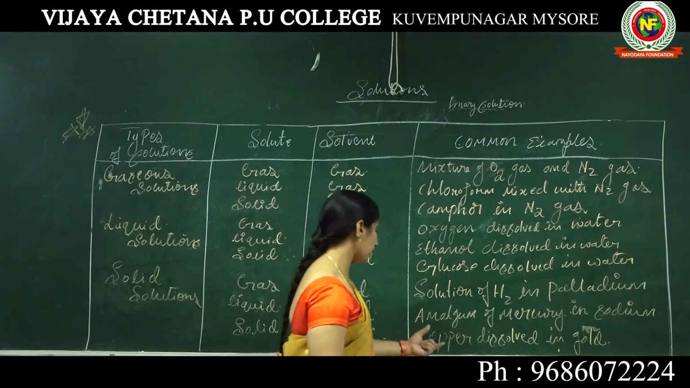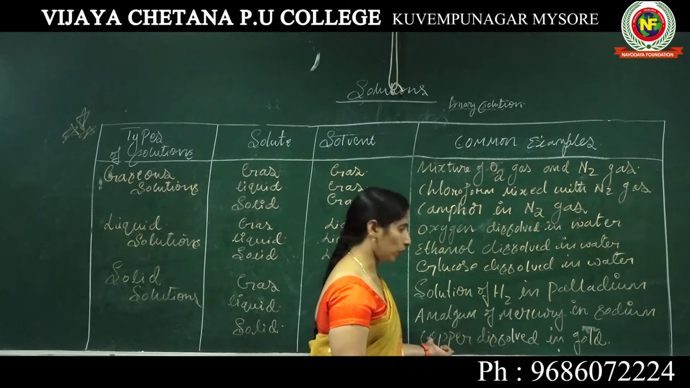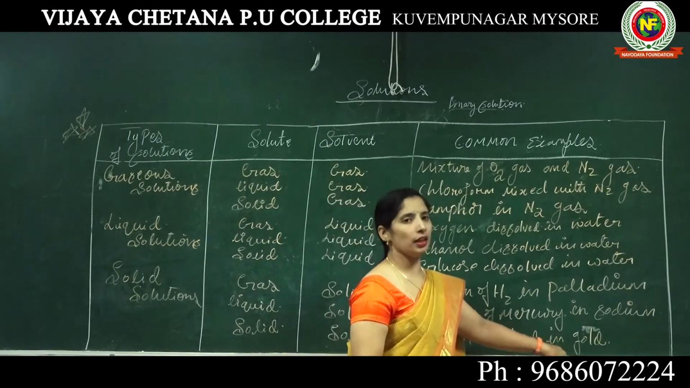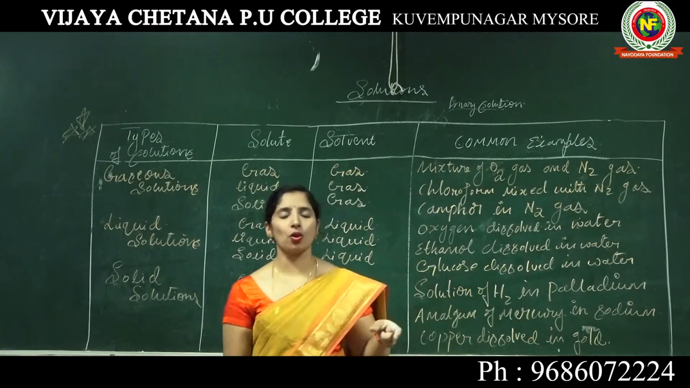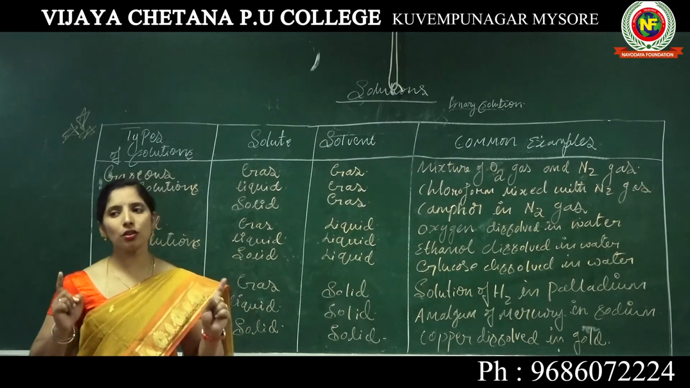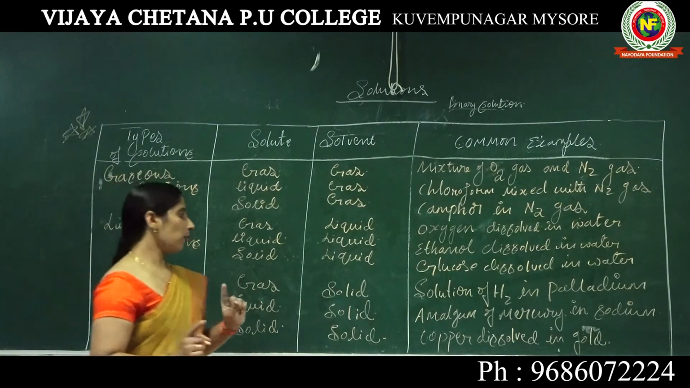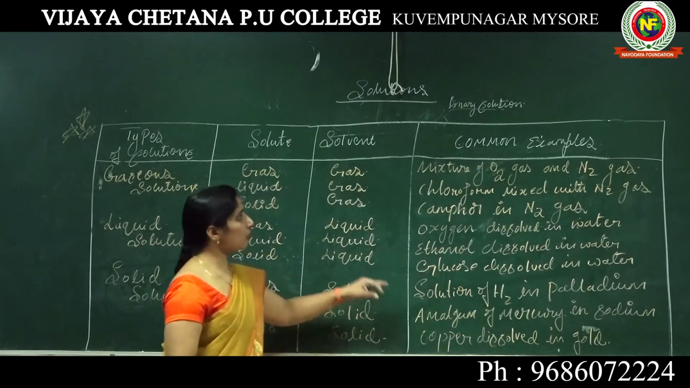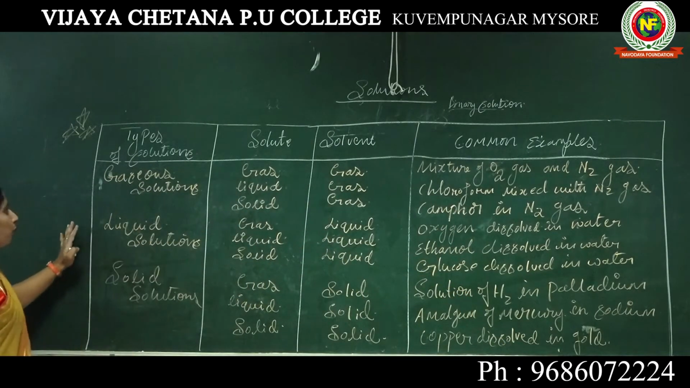Here we come across that the copper is also solid. Here the gold is also solid. Here the dissolved copper is present in the gold, meaning copper dissolved in gold. Both are in which state? Both are solid state. But here what happened? This copper is dissolved in gold. So this is very important.